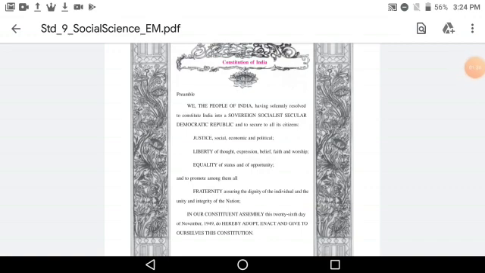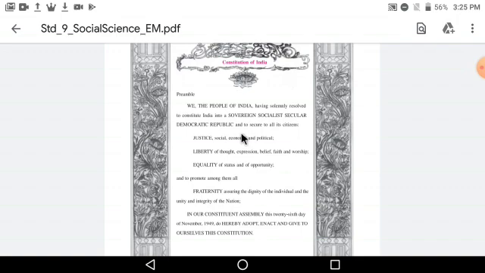Then our next word is socialist. Socialist in this preamble was included with the inspiration of Jawaharlal Nehru and Mahatma Gandhi, as the welfare state.